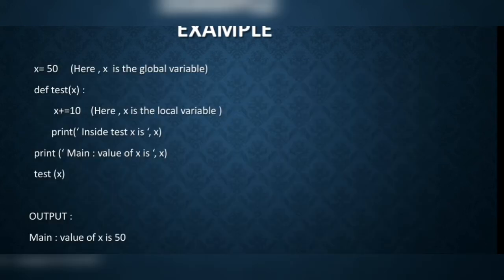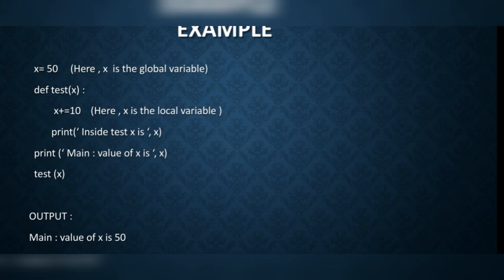For better understanding, here is an example for global variables and local variables. First, x equal to 50. Define test of x, x plus equal to 10. Here x plus equal to 10 is an assignment operator. In a previous video, I explained about operators in Python. If you want any clarification, please watch that. Next, print inside the test x is x. Print main value of x is x, test of x.